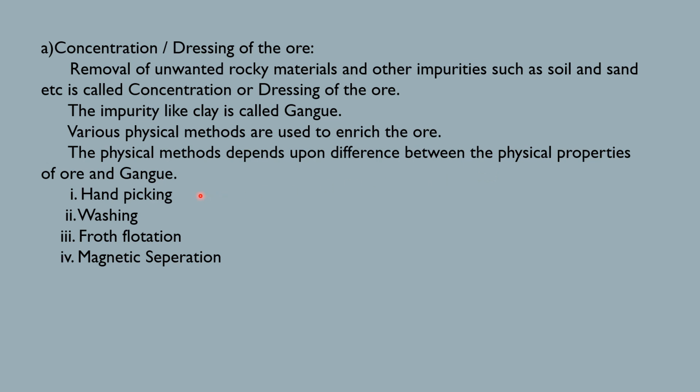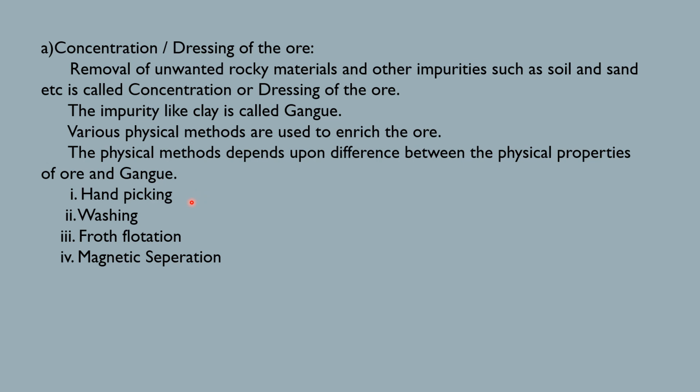We know that different physical methods are used to enrich the ore, and these physical methods depend upon the physical properties of the ore and the gangue that is present in the ore.